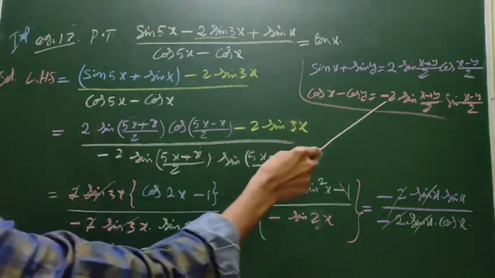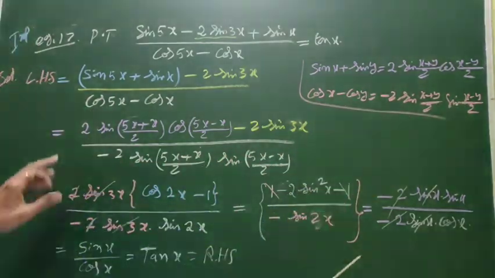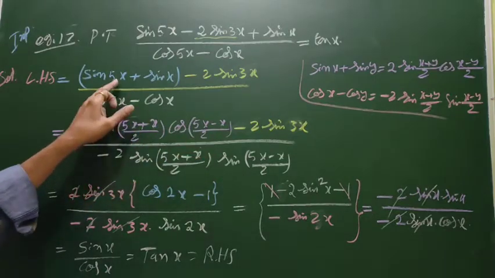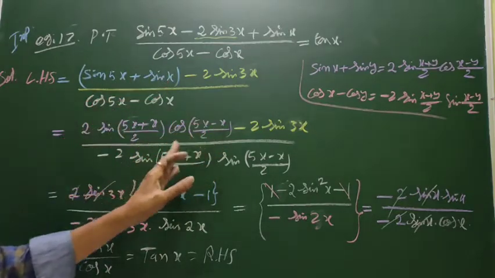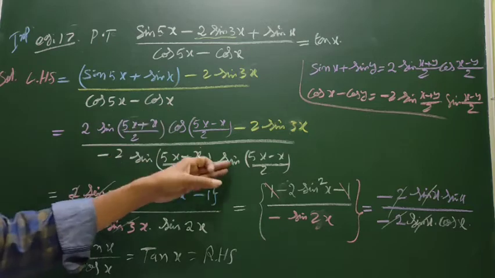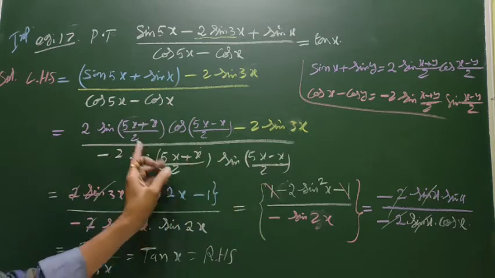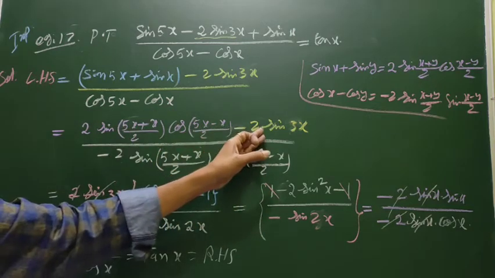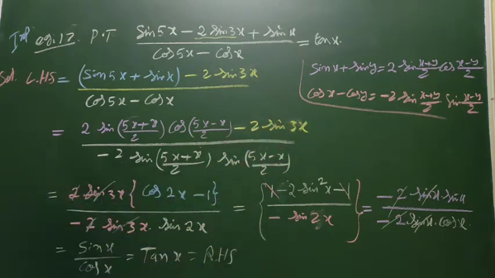Cos x minus cos y is minus 2 sin. I apply the formula: 5x plus x, 5x minus x, 5x plus x, and 5x minus x. It is a sin 3x cos 2x minus 2 sin 3x.